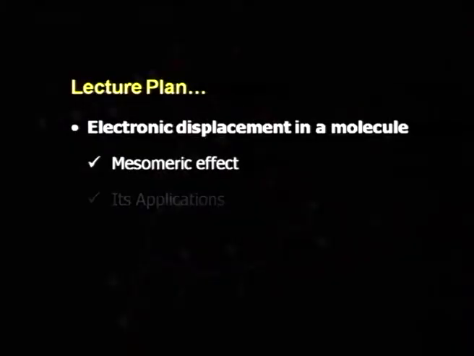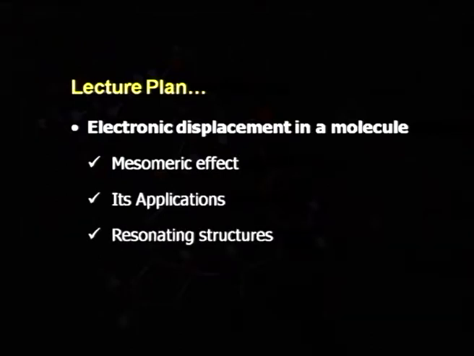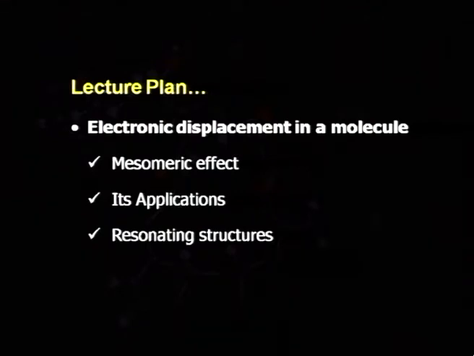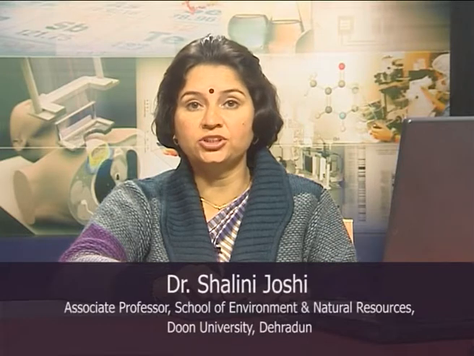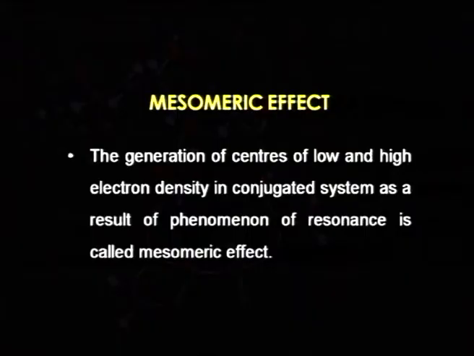Now, in this episode, we will be learning about electronic displacements in the molecule, which can be understood with the help of the mesomeric effect, its application, resonating structures of phenol and phenoxide ion, and their relation with the acidity of phenol and various other reactivity phenomena. First of all, we will be discussing the mesomeric effect, which is a very important effect for understanding the reactivity and mechanism of benzene and its derivatives.